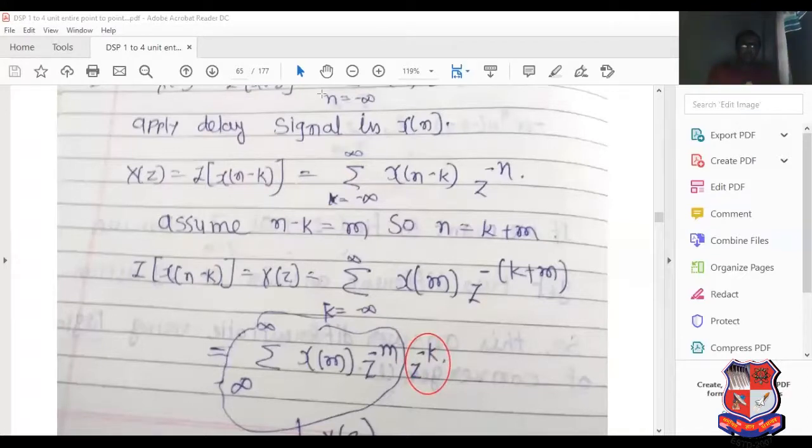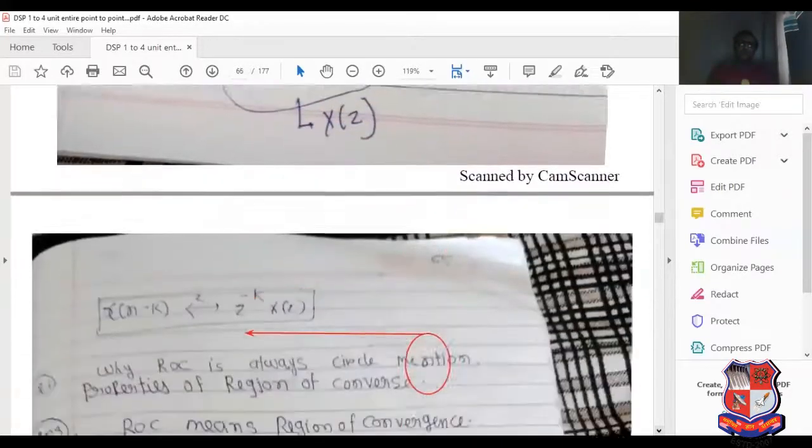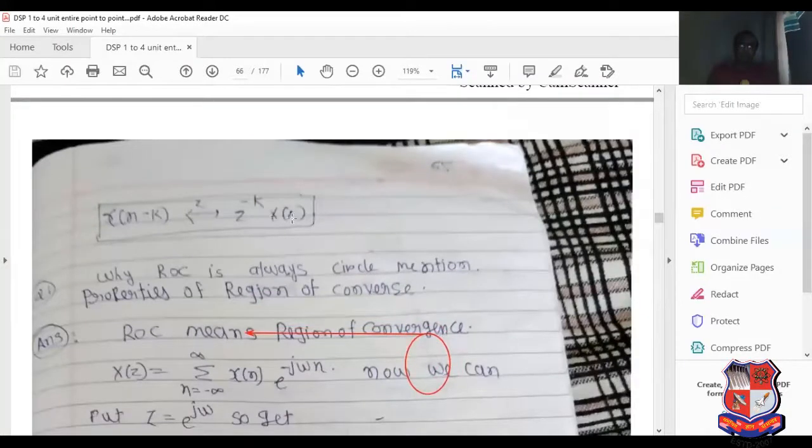So take this factor outside. So here, summation from minus infinity to infinity, x of m z raised to minus m. So what is the answer? X of z into z raised to minus k. See the last answer: x of z z raised to minus k. It is the final answer.